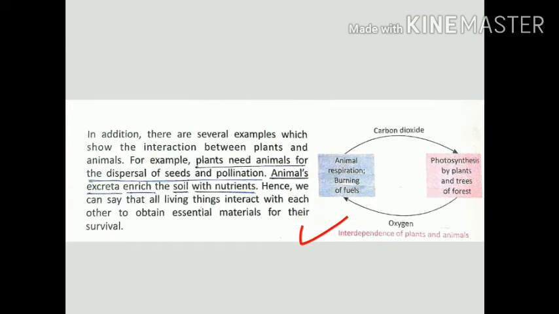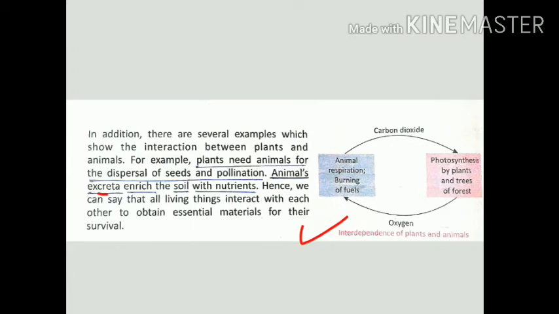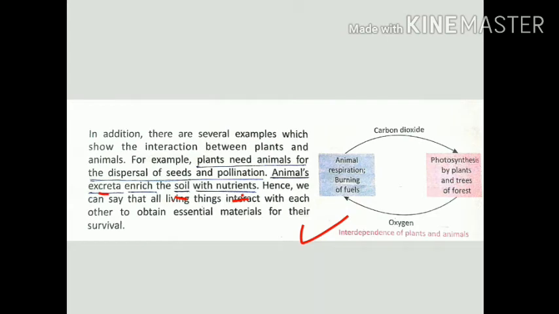Plants need animals for the dispersal of seeds, for their reproduction and pollination. Animal excreta, meaning animal waste like urine and cow dung, enriches the soil and works like a fertilizer, giving nutrients to the soil that are used by the plants. So indirectly plants depend on animals for their food.